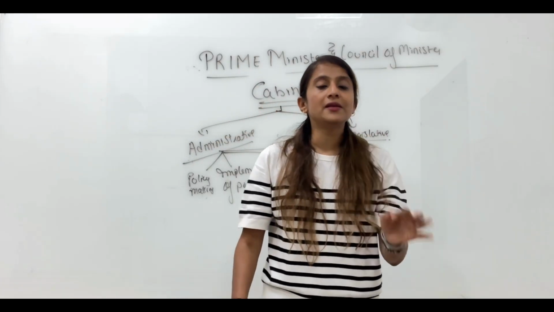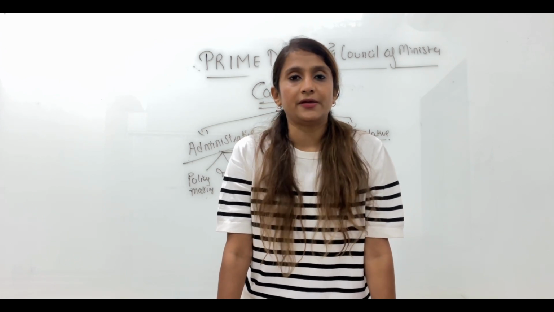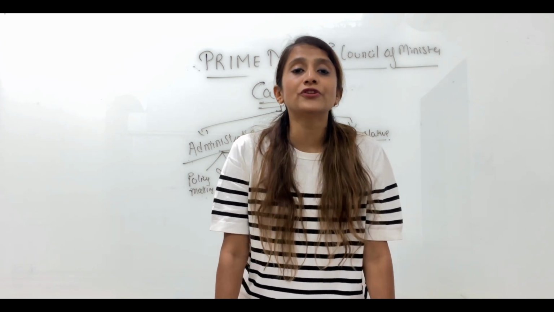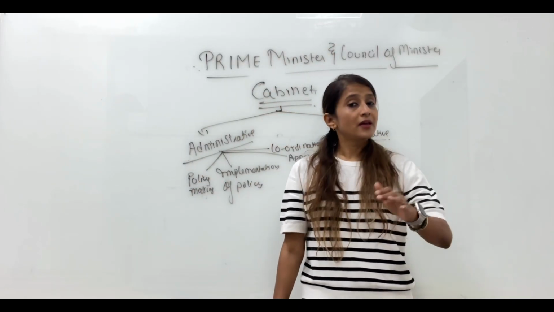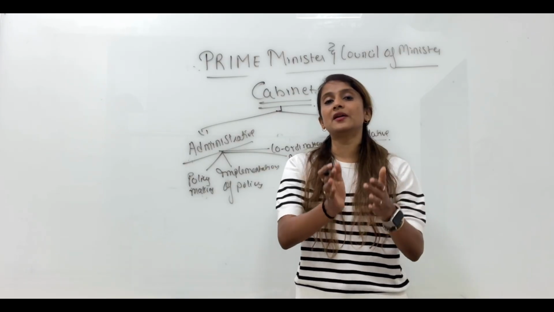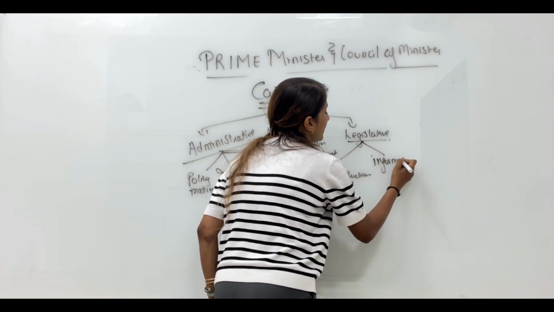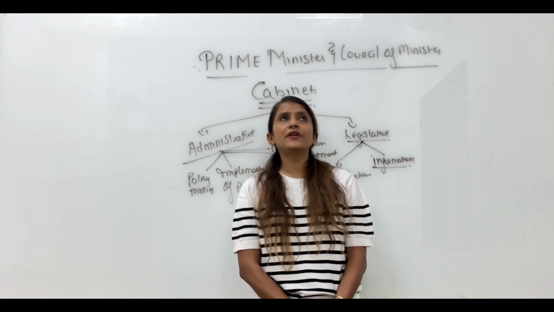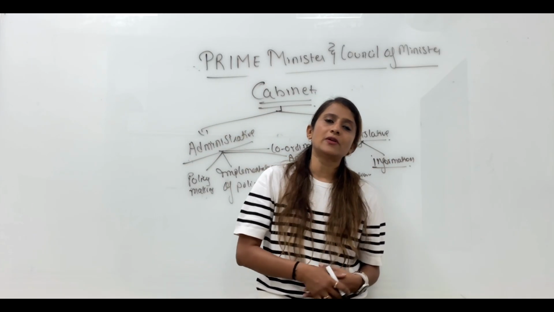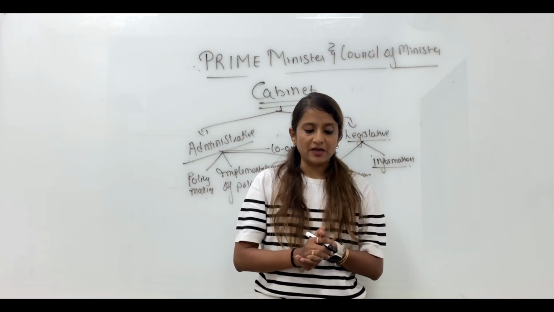Do you know, if any bill is introduced by a cabinet minister, that bill will always be given top priority. That bill is called an official bill. But if there is some private member who has introduced a bill, in comparison to that, a cabinet bill will always have the upper hand. Second is, all cabinet ministers are the source of information for their department. Suppose we want any information about health, so the health minister will be providing all the information about that from his department.